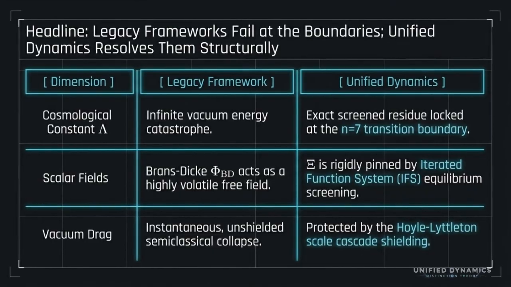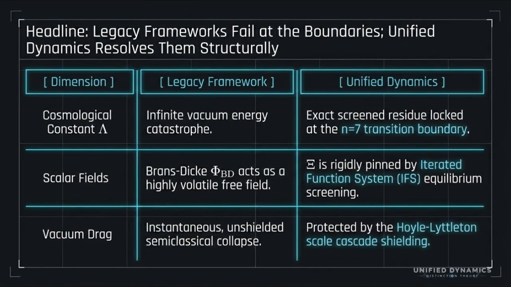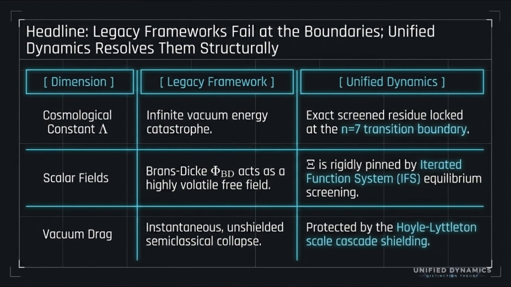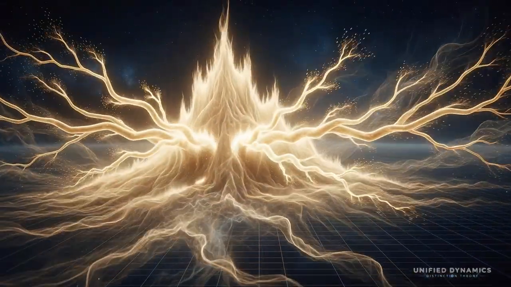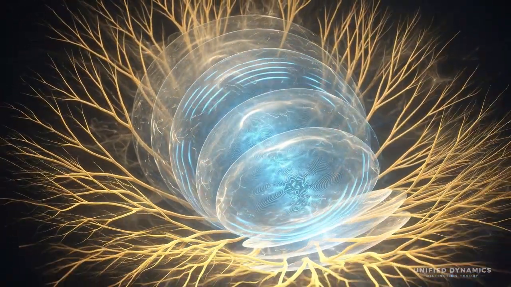This slide is a comparison table. The left side lists three pressure points: the cosmological constant, scalar fields, and vacuum drag. For the cosmological constant, the legacy issue is the vacuum energy catastrophe. Basically, the naive estimate is wildly too large. UD's proposed answer is screened residue at a transition boundary. For scalar fields, the concern is that they can behave like volatile free fields. UD's proposed answer is that repeated IFS screening pins that scalar behavior down.